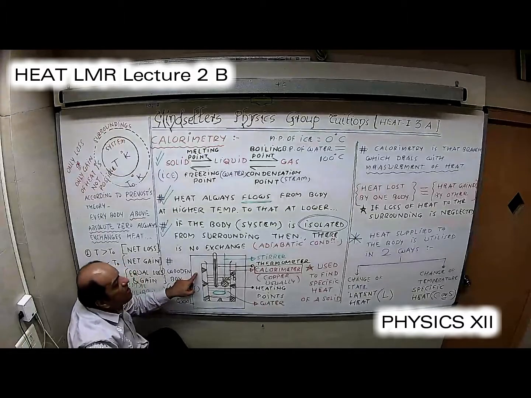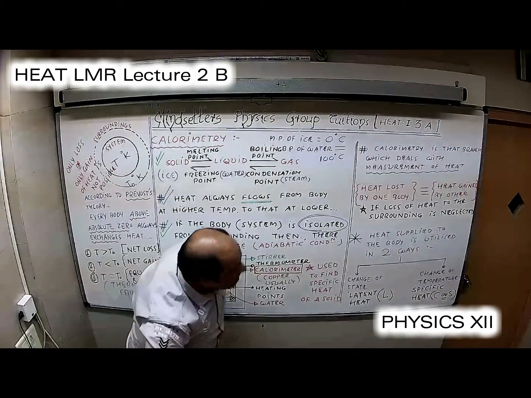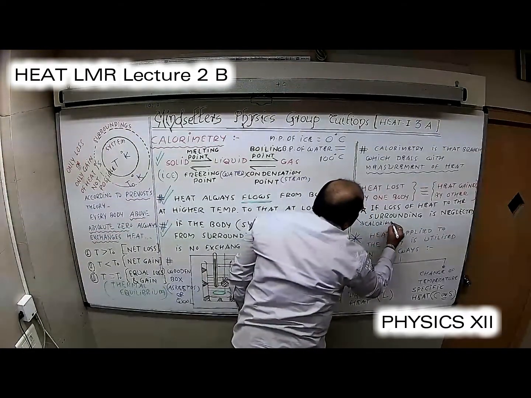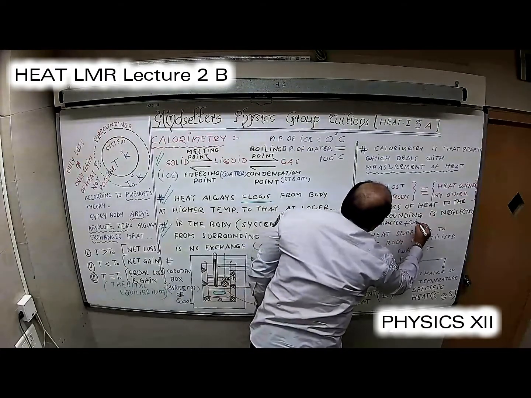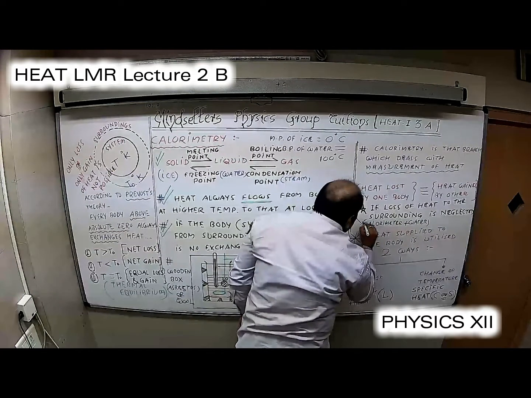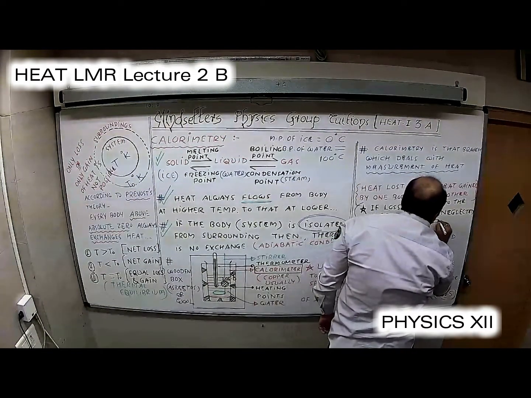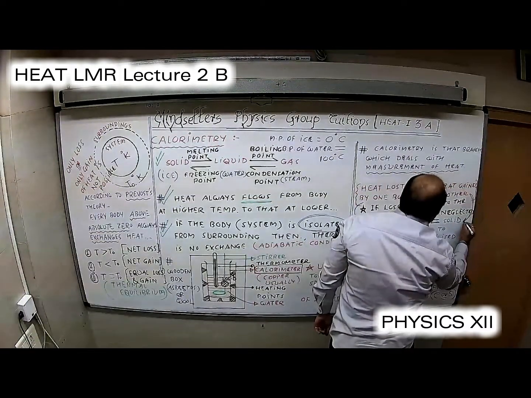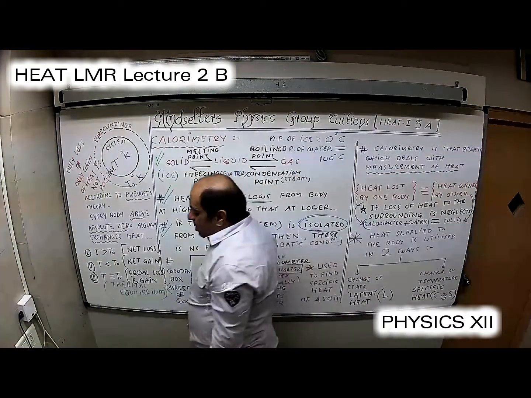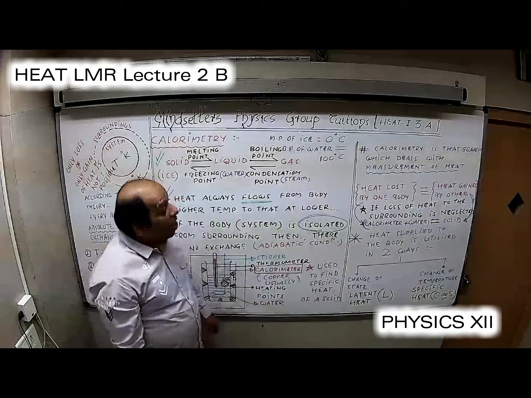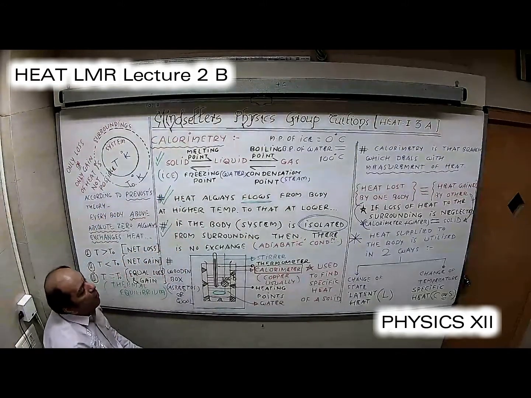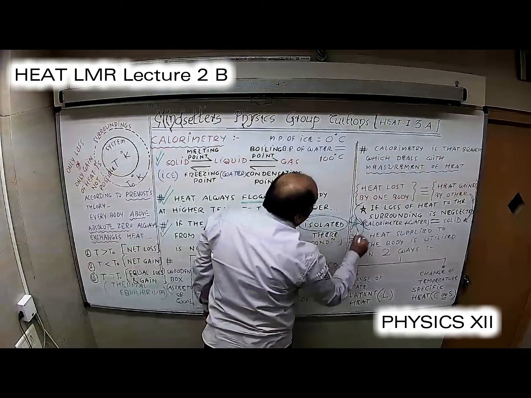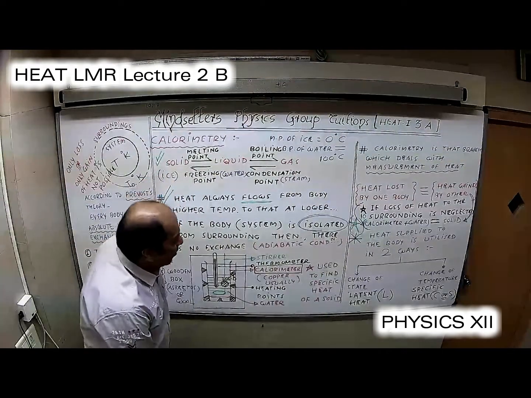So what is going to happen here? Heat is lost by the calorimeter and the water, and heat is gained by that solid whose specific heat you have to find out. Right? Mind you, this concept is going to help us like anything when we start with problems.